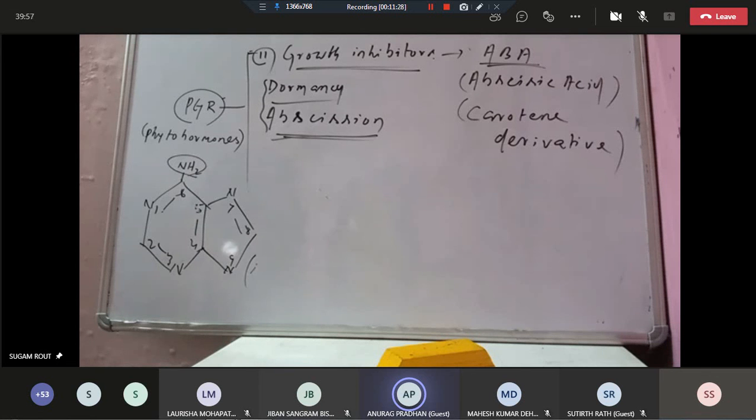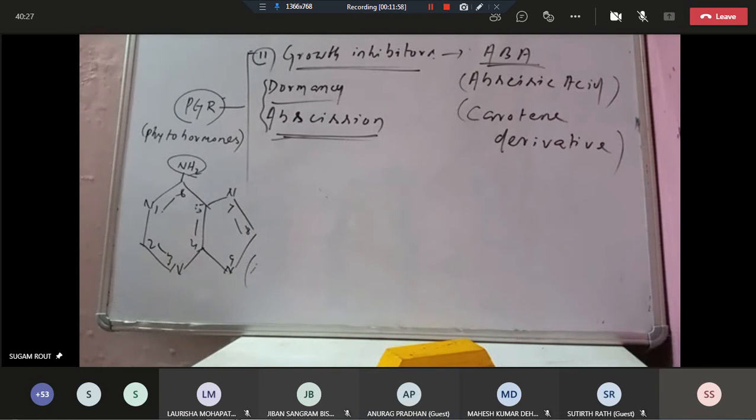What do you mean by carotene? They are photosynthetic pigments for photosynthesis. Which type of pigment? Whether it is a proteinous pigment or a lipidous pigment, which type of pigment?